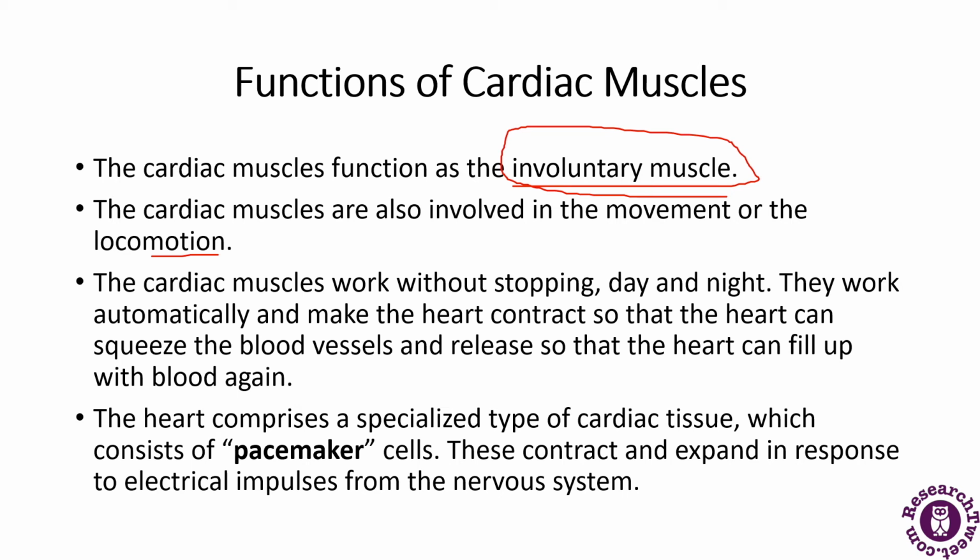The heart comprises a specialized cardiac tissue which consists of pacemaker cells. What do these cells do? These cells contract and expand in response to electric impulses from the nervous system. If the heart is not able to pump properly, then there is a device also known as a pacemaker, which is inserted into the patient. Its function is to help contract and expand in response to the electrical pulses from the nervous system, and help the heart to pump properly.